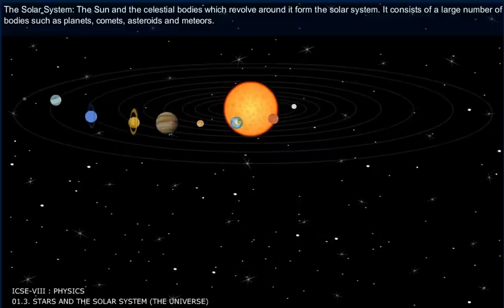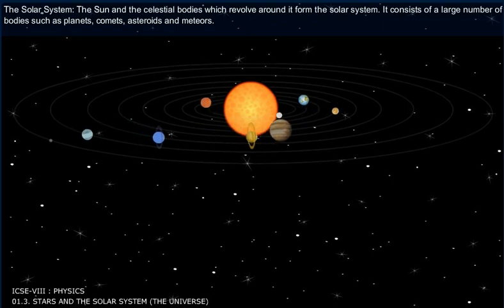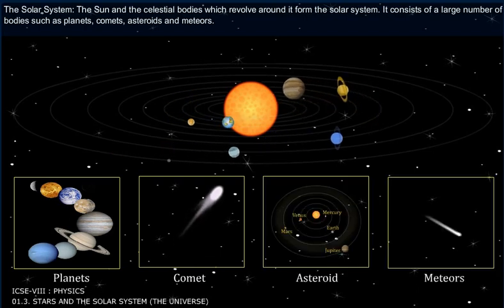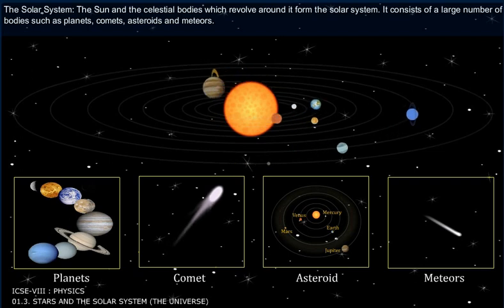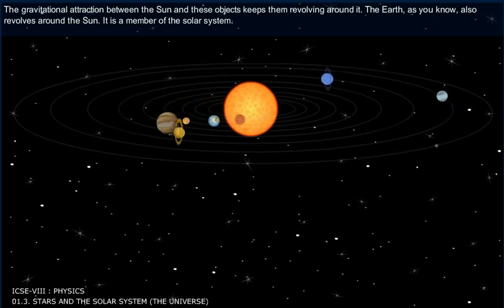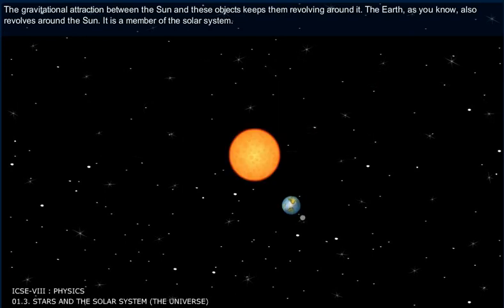The solar system. The sun and the celestial bodies which revolve around it form the solar system. It consists of a large number of bodies such as planets, comets, asteroids, and meteors. The gravitational attraction between the sun and these objects keeps them revolving around it.